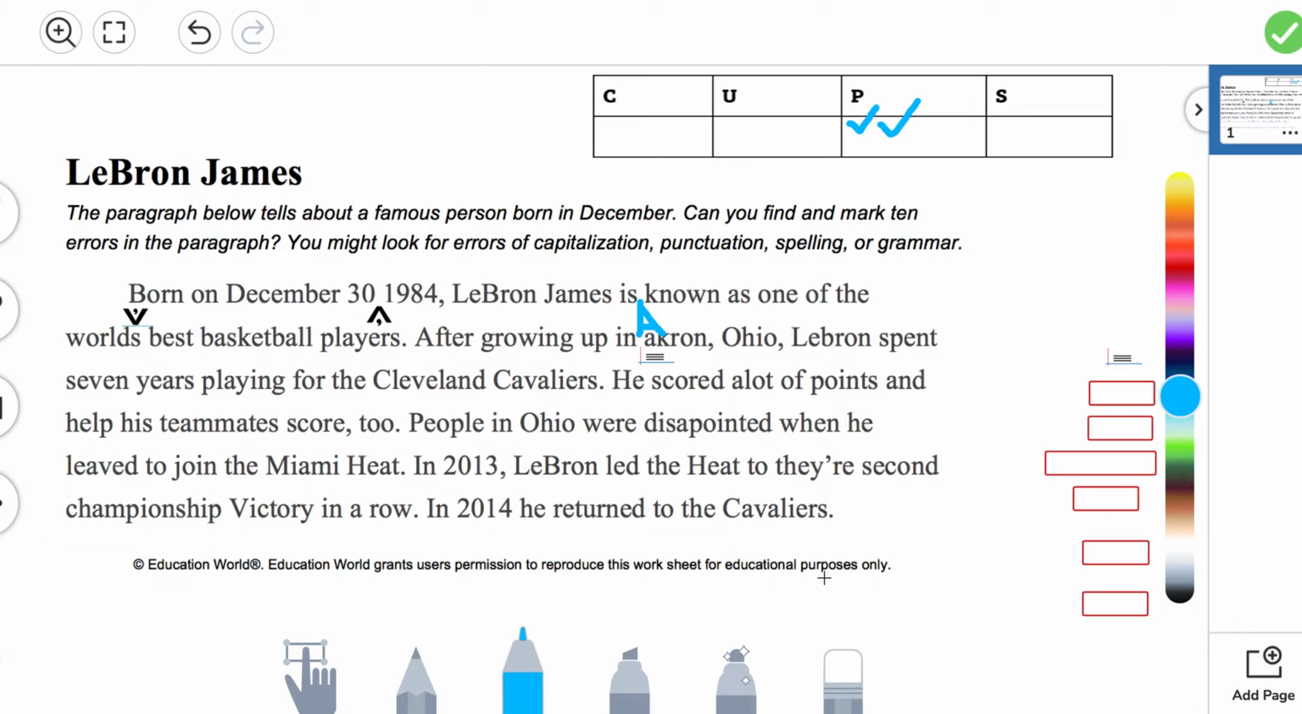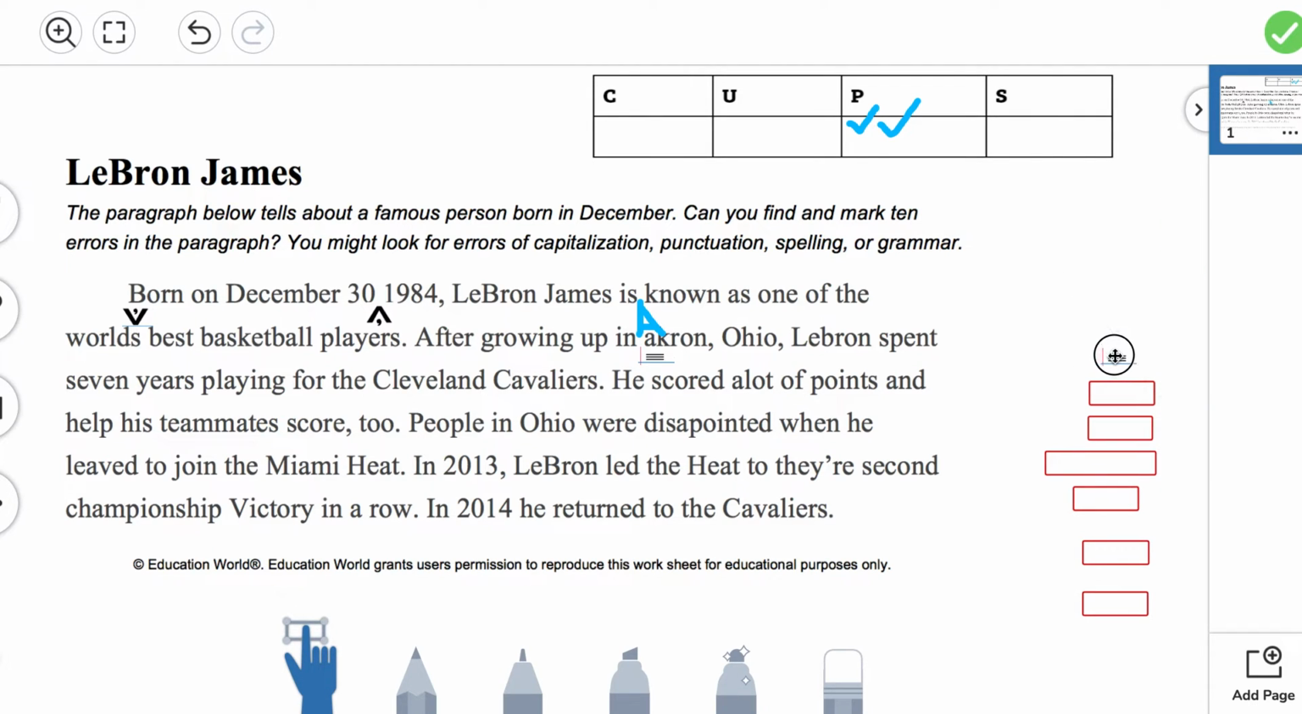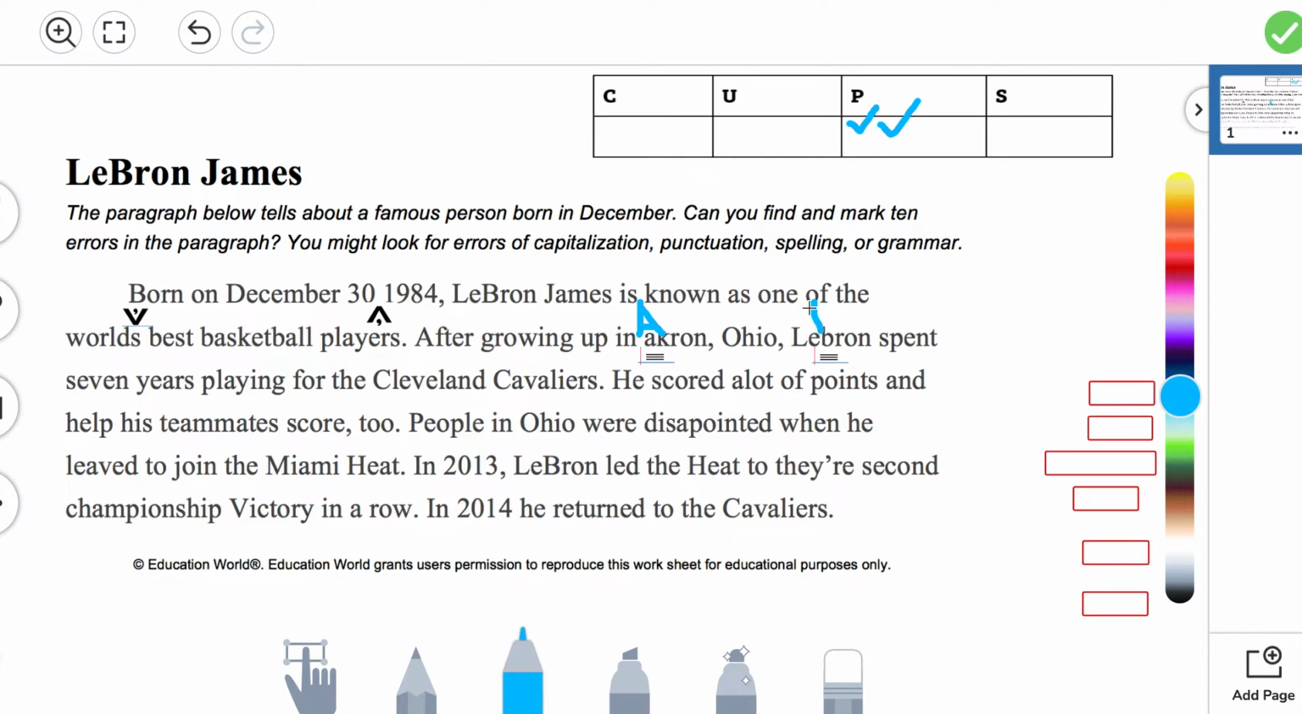LeBron spent 7 years playing for the Cleveland Cavaliers. Now look at the title. Notice how LeBron is spelled. The B in LeBron is capitalized. So we need to move by clicking on the hand to be able to move the three little lines underneath, that will go underneath the lowercase b. That needs to be capitalized. So then get your marker and then draw an uppercase B above the lowercase b. And we place the three lines underneath. And that's an editing mark that is placed when letters need to be capitalized.